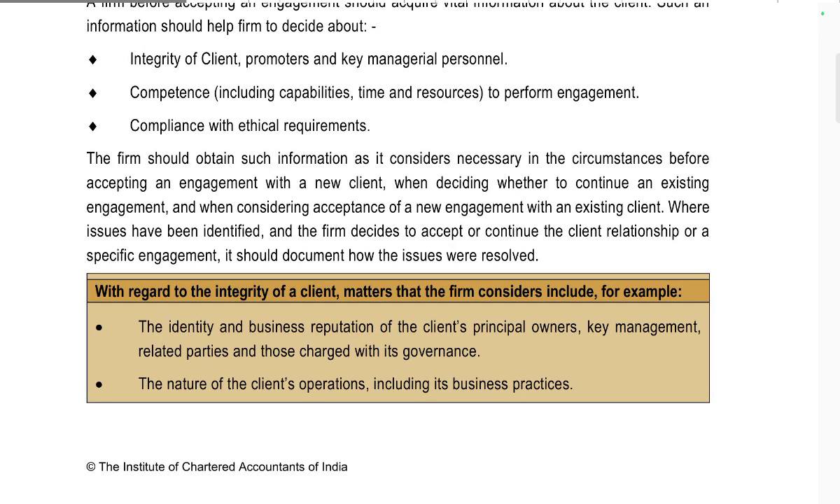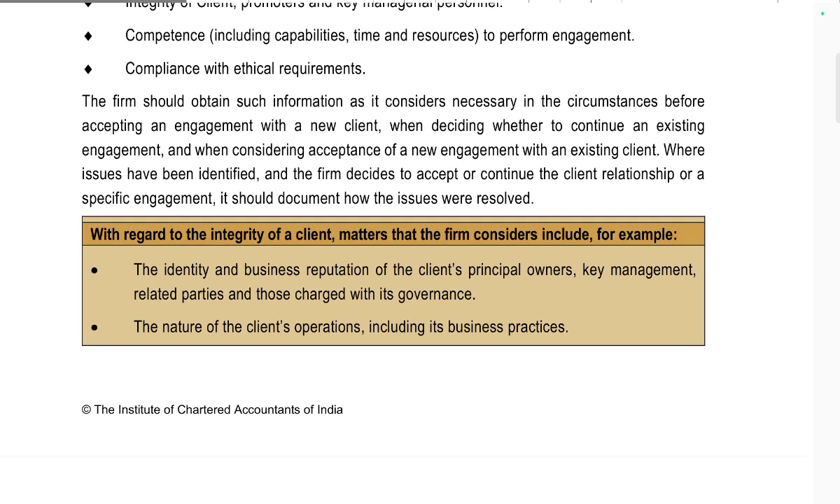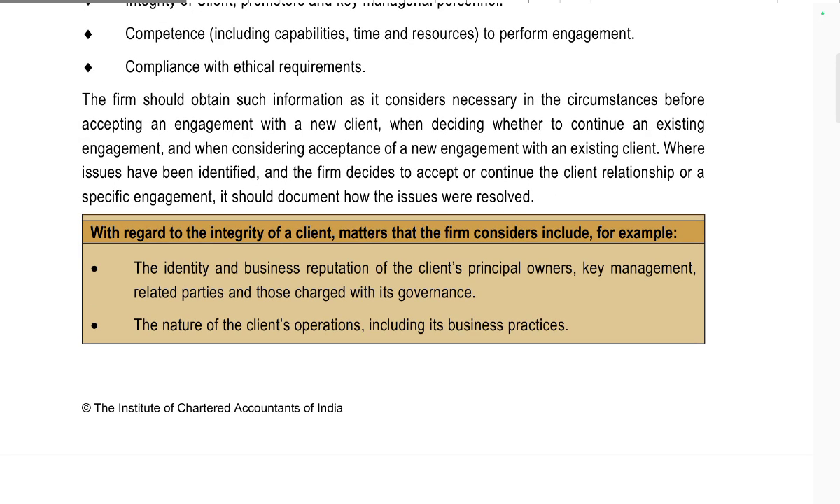The firm should obtain the information it considers necessary before accepting an engagement for a new client, and when deciding whether to continue with an existing client. When considering acceptance of a new engagement with an existing client, where an issue has been identified and the firm decides to accept the continuance of the client relationship and the specific engagement, it should document how the issue has been resolved.